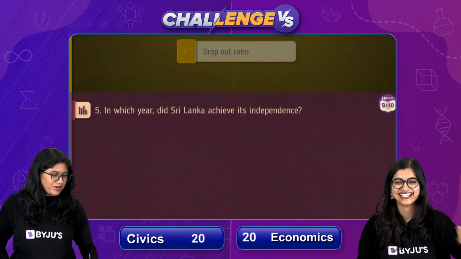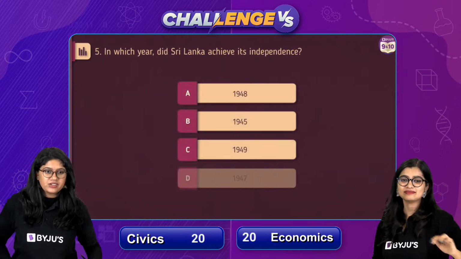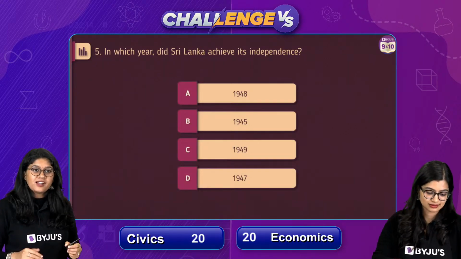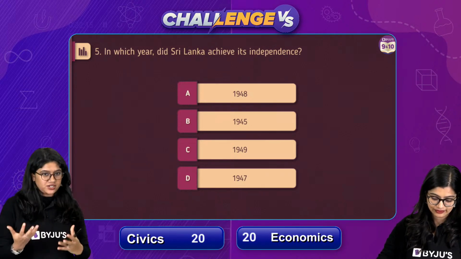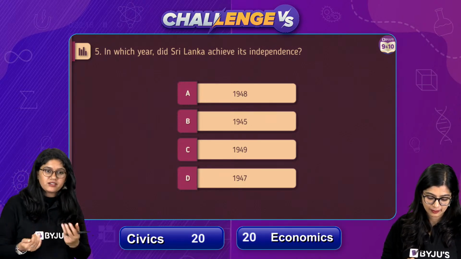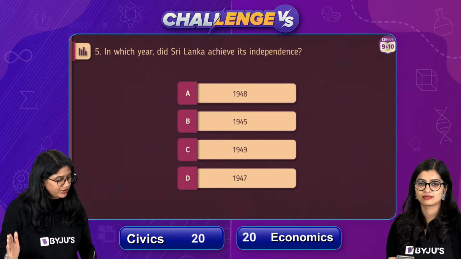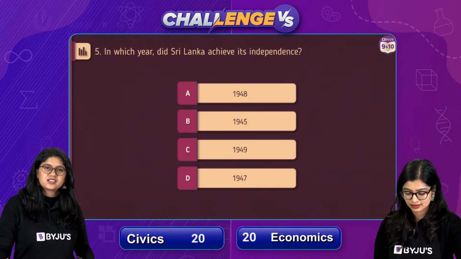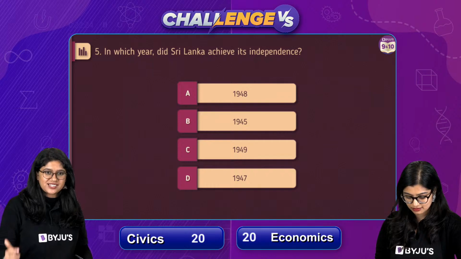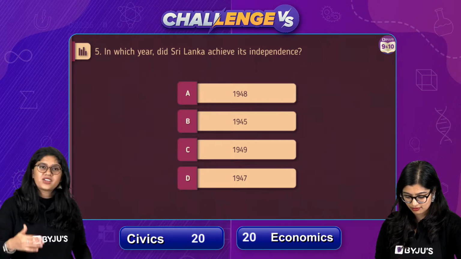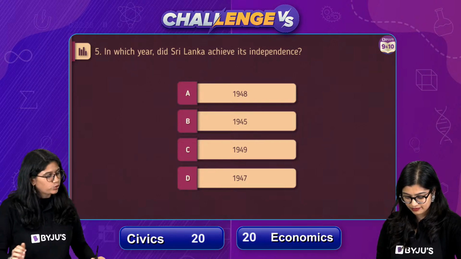Ta-da! Okay. Question number 5, everyone, on your screen. Easy peasy question. You can solve all of these questions because you have studied. That's what we believe, and we really wish that you get all the questions correct. Let's have a target equal to the number of students in the class, and more than that. We have 250. Let's keep a target of 250.